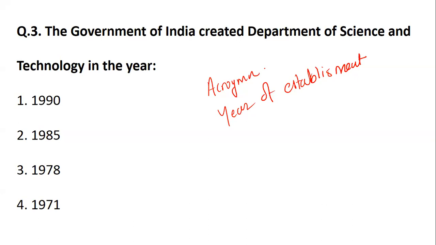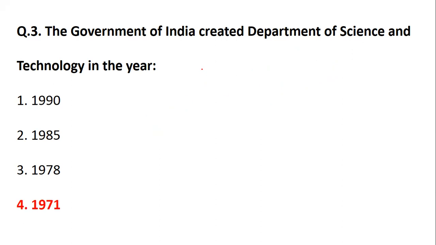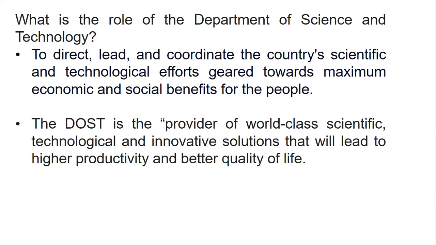So the Government of India has created the Department of Science and Technology, which is also called, if you remember, DST, in the year. It is asking about the year. The slide got overlapped by mistake, but the establishment happened in the year 1971. Let's see what exactly the role of the Department of Science and Technology is. It helps to direct, lead and coordinate the country's scientific and technological efforts geared towards maximum economic and social benefit for the people.